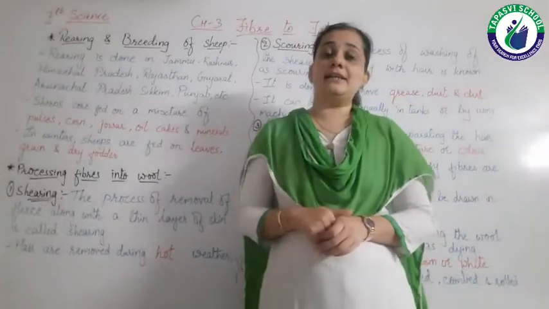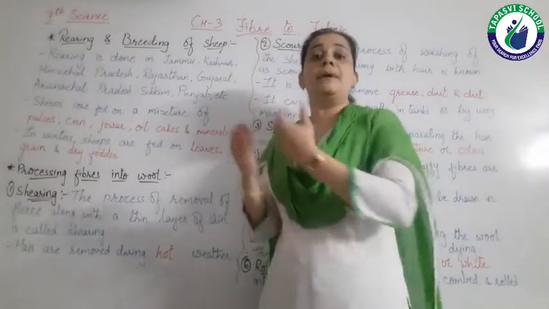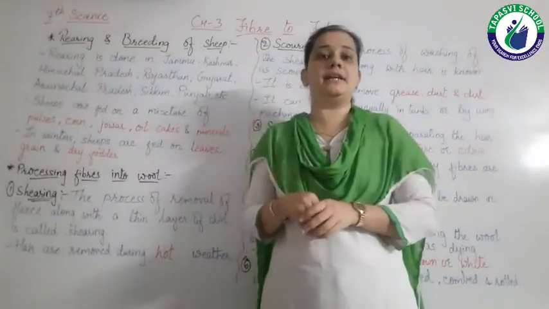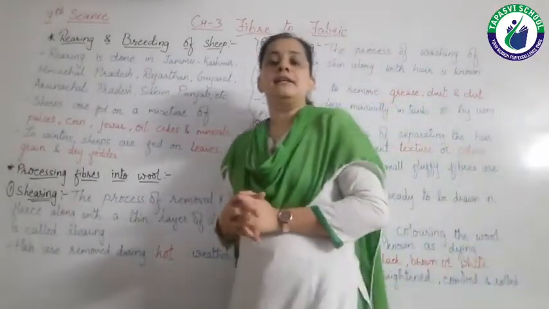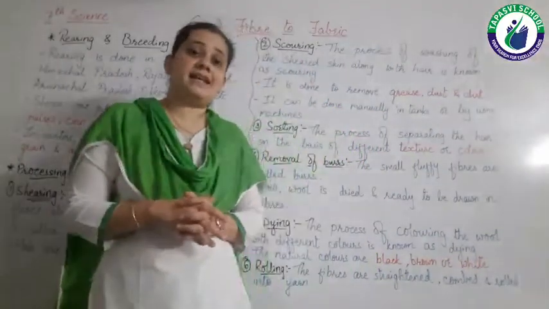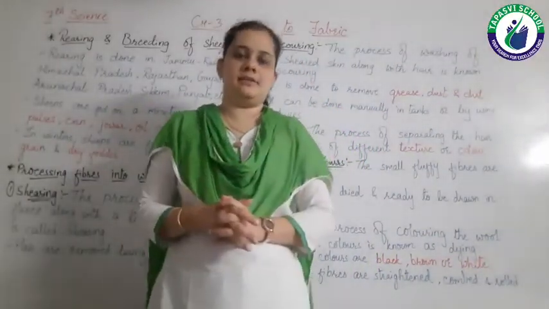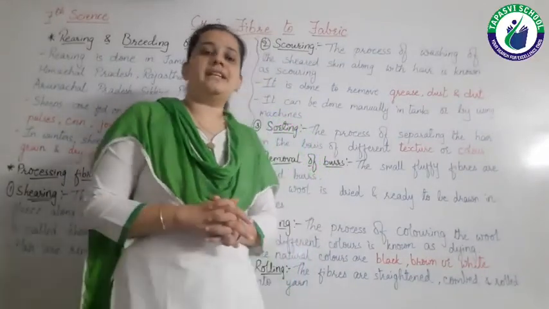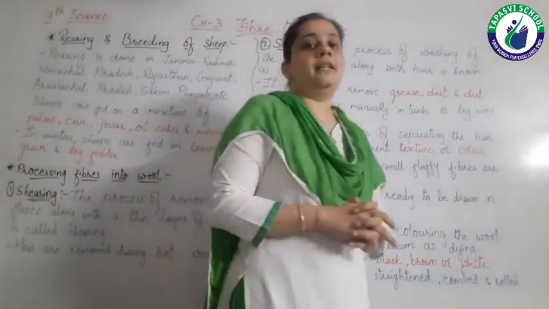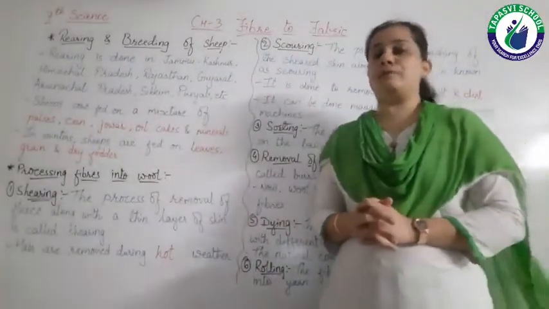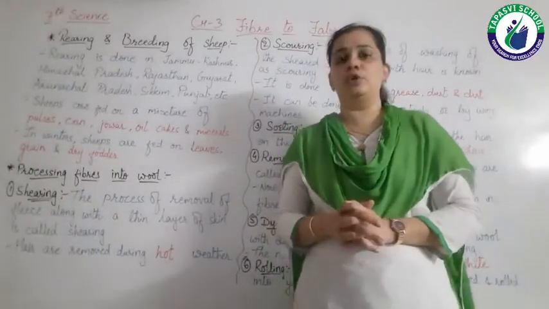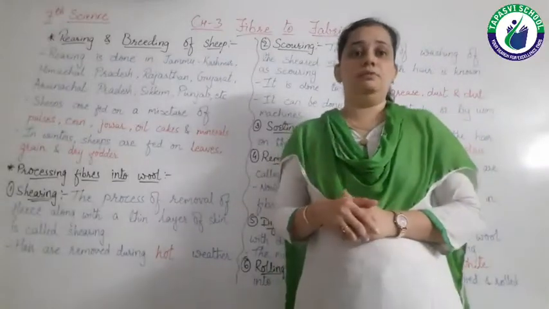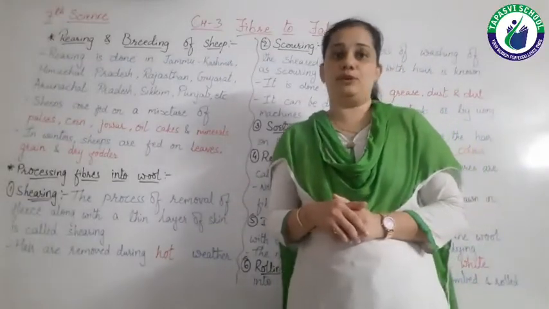So this characteristic can be given to the particular animal by the process known as selective breeding. Selective breeding is the process in which parents are selected for special characters. Say for example, good wool quality, right? So that is known as selective breeding. Then we studied about different types of animals which give us different wool. So sheep is the main animal, as we know. The best wool which is given from the sheep is merino wool.